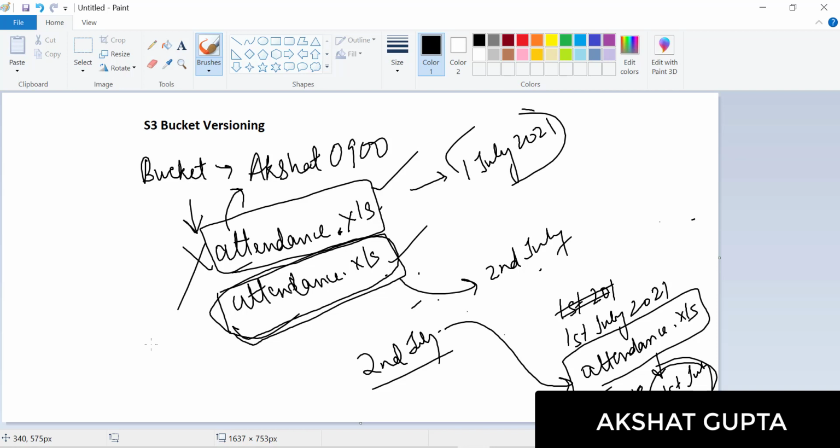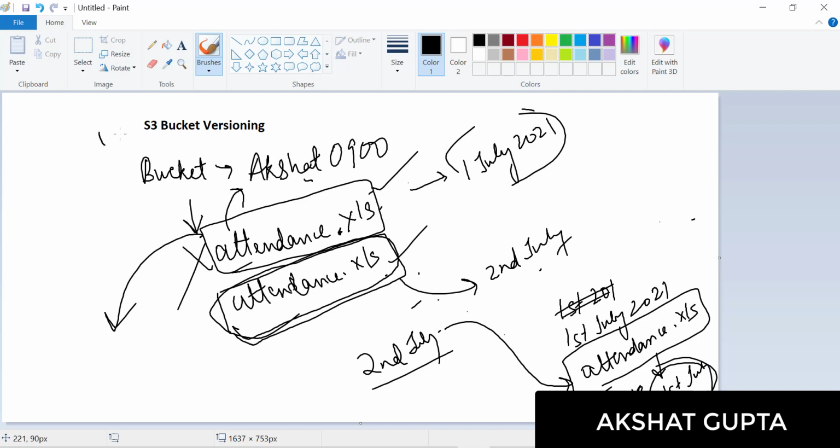This file is deleted, not through some disaster or any kind of issue. I have manually deleted it. When I manually delete, I delete the backups as well, so I don't have a backup for this file. What will happen in this particular scenario? When we see the attendance.xls, my backup is gone.